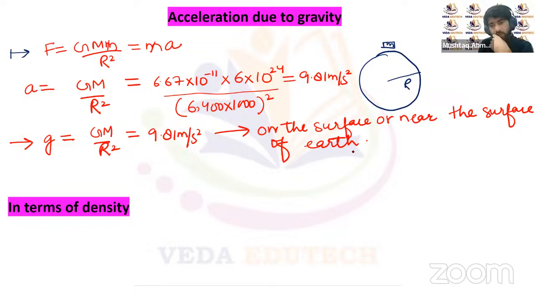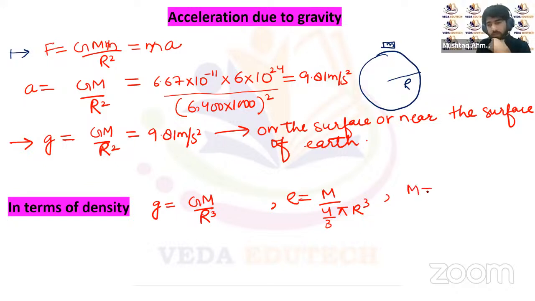Now we can write this acceleration due to gravity in terms of density of Earth as well, or density of any planet. It doesn't matter whether it's Earth or any other planet, we can write the acceleration due to gravity as a function of density of the planet. Now you can see here we got the value of g as GM by r square. Density is equal to mass per unit volume, that's M upon 4 by 3 pi r cube, where r is the radius of the planet.